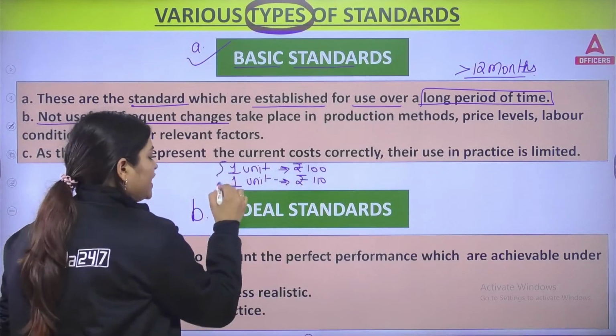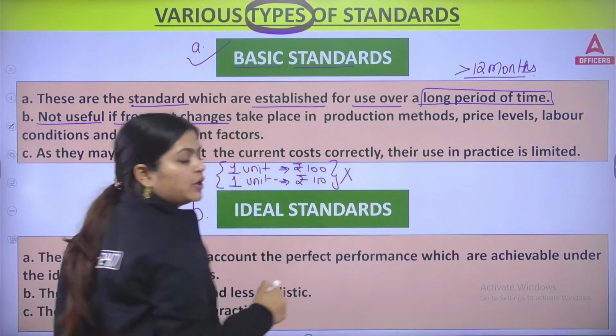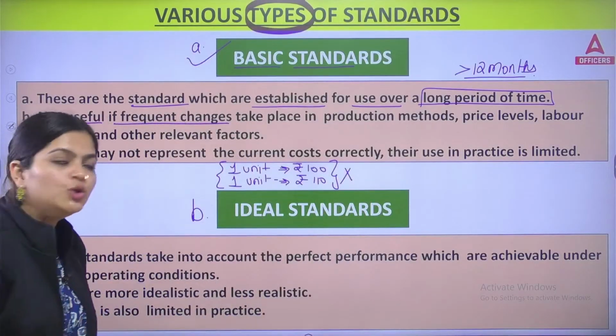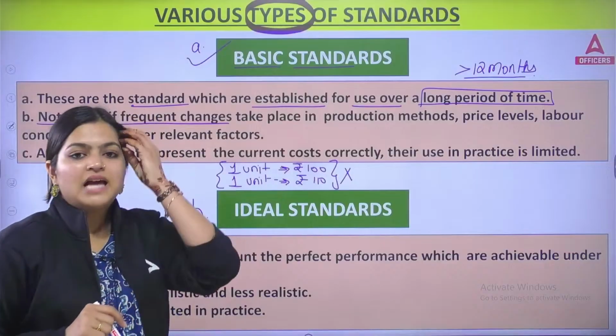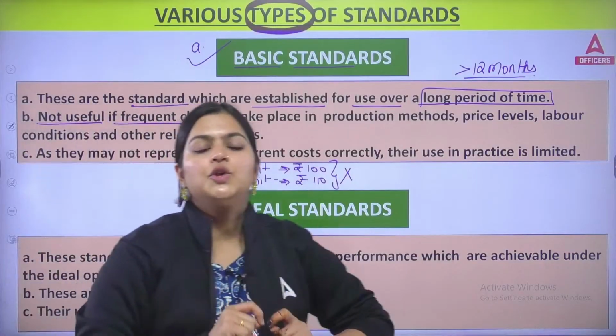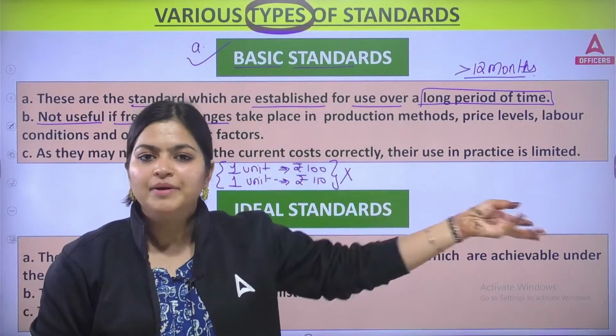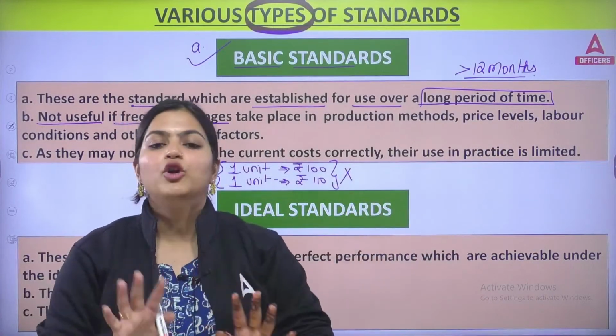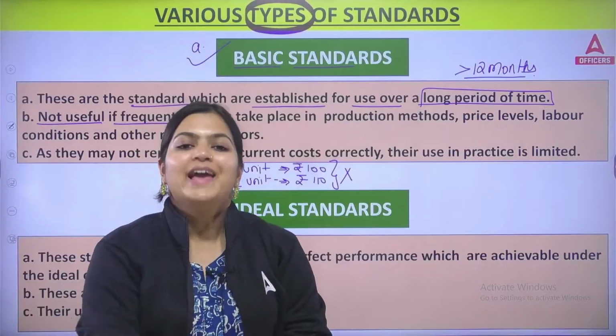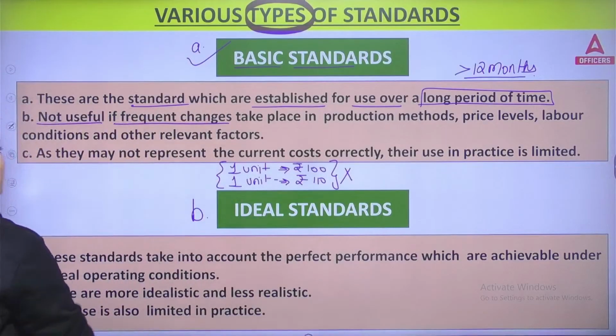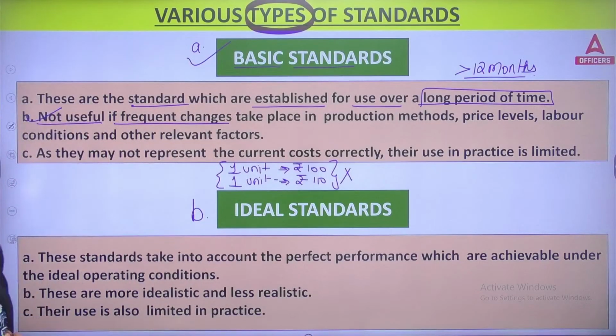So all these frequent changes are not included in your basic standards. Under this, you are planning after 1 year, and after 1 year, your small expenses won't be considered while making your estimates, while making your standards. That is what point B is talking about.